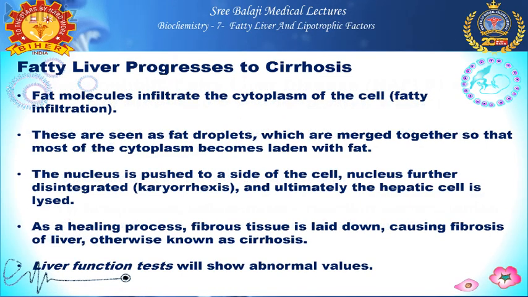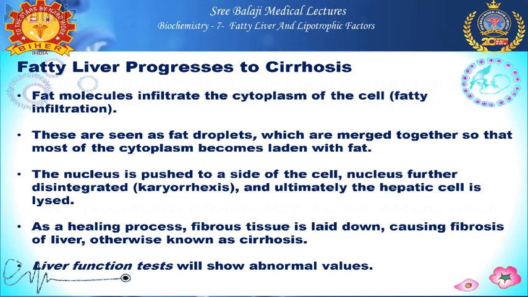So how does this fatty liver progress? As already we have seen, liver cells will have fat droplets inside the cytoplasm. In fatty liver, the cytoplasm will have more fat molecules. These fat droplets merge together and occupy the entire cytoplasm.